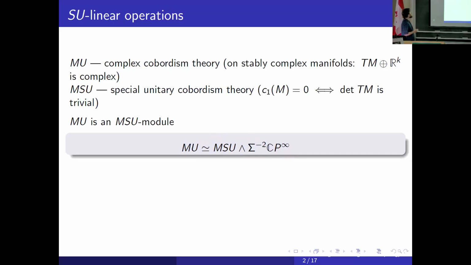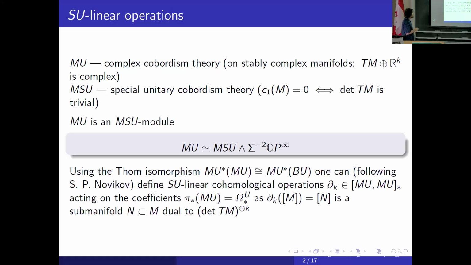And so one can ask: we have cohomological operations in complex cobordism, the Landweber-Novikov algebra, and we can ask which of them respect this MSU structure. So which of these cohomological operations are MSU-module maps, are SU-linear? What SU-linear operations do we have? For example, we have multiplications by scalars. It's SU-linear. What else?